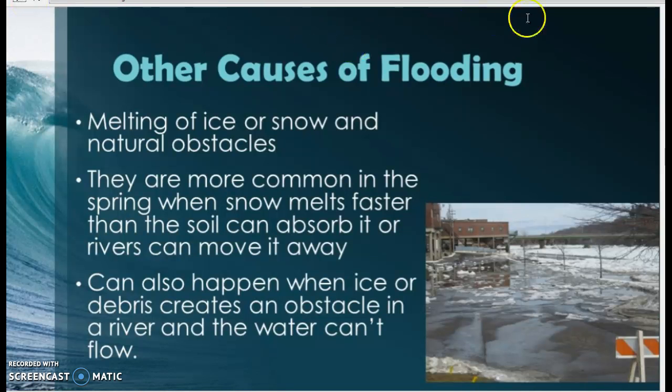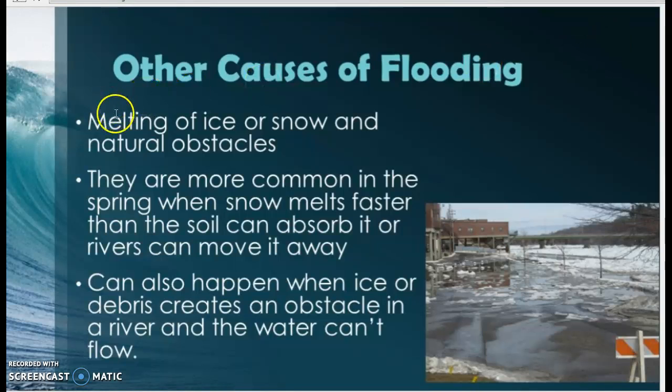All right, other causes of flooding. Melting of ice and snow, and natural obstacles. What does that mean? So when you have natural obstacles, like a tree limb falls into a river, or rocks or things like that when you have a lot of water.